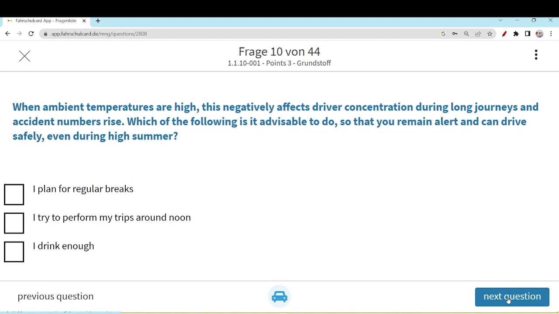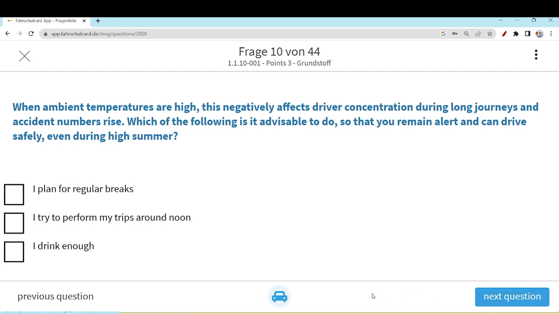When ambient temperatures are high, so temperature is high, let's say, take it very simple, don't go that deep into the technical terms. Temperatures are high on some summer day. This negatively affects driver concentration during long journeys and accident numbers rise. Yeah, that's the fact. Because of the hot summer season, there could be some issue with concentration. You are sweating and your energy level is down. Which of the following is advisable so that you remain alert and can drive safely even during high summer? So what is prescribed?